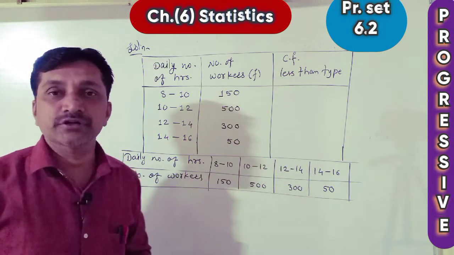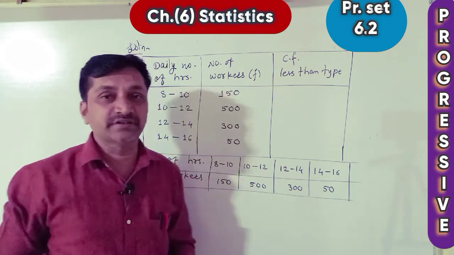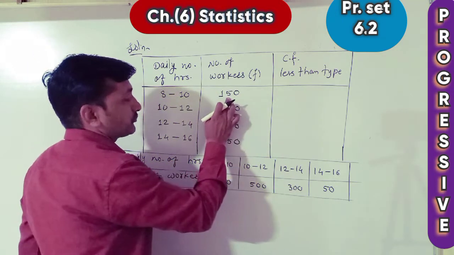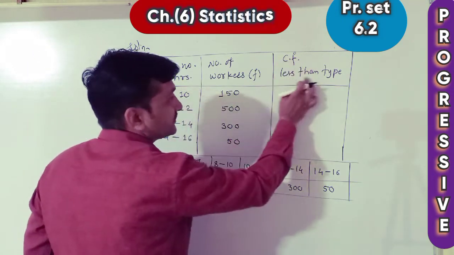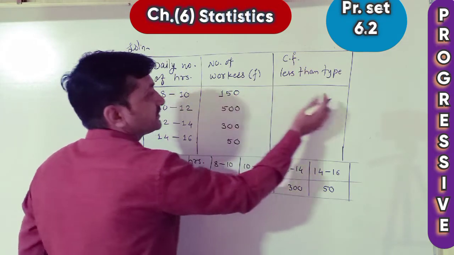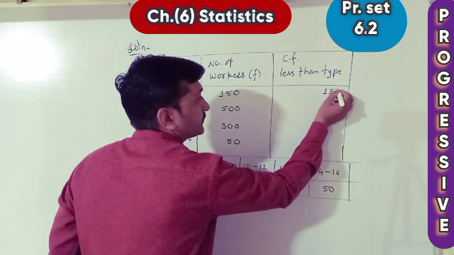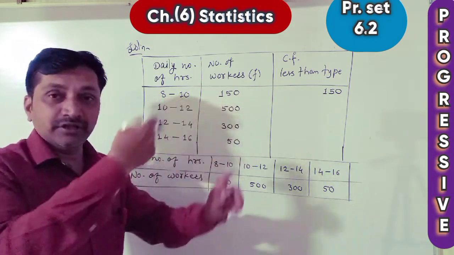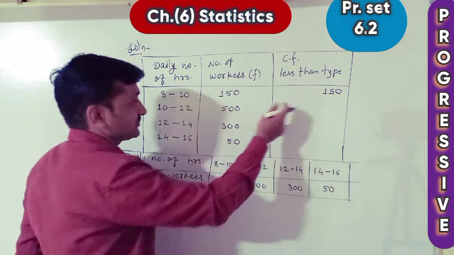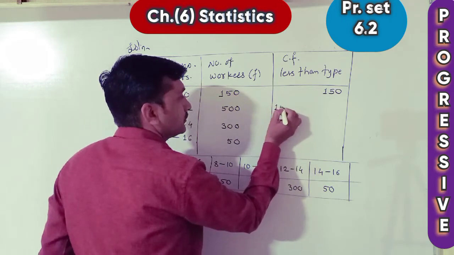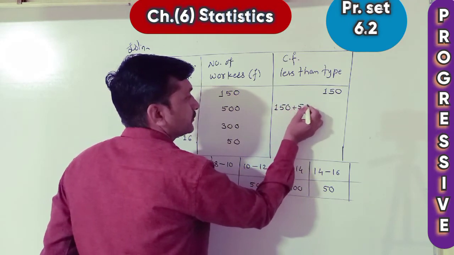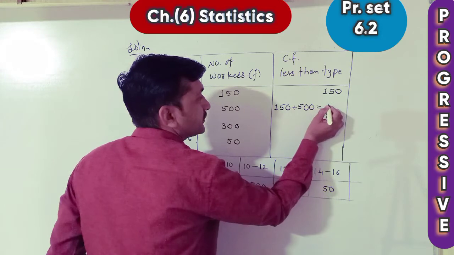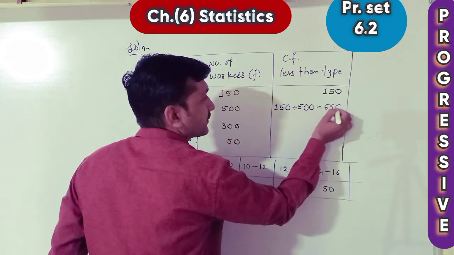Last year we studied how to write CF less than type. When we write it, we write the first frequency as it is, 150, and then add each next frequency to the previous value. 150 plus 500 gives 650.